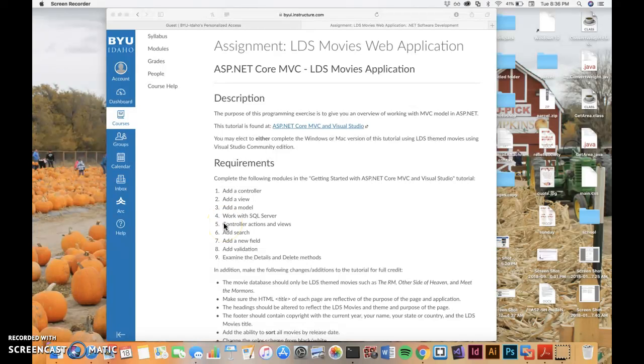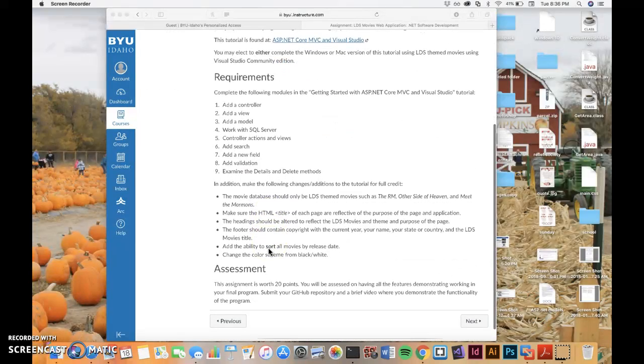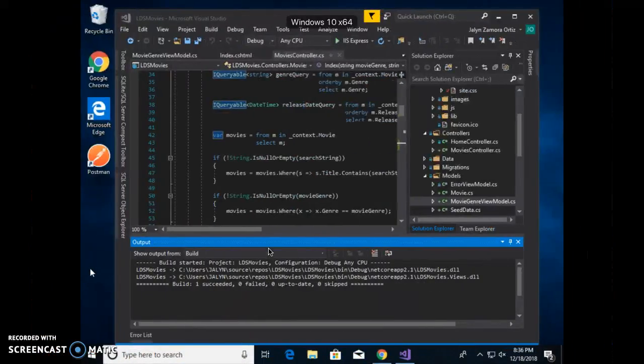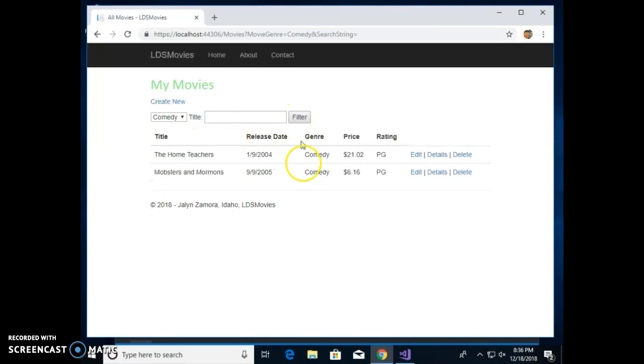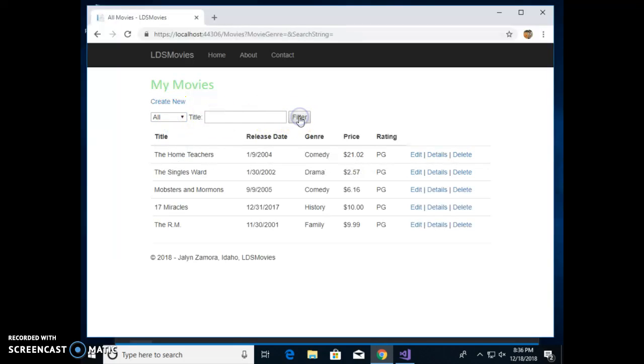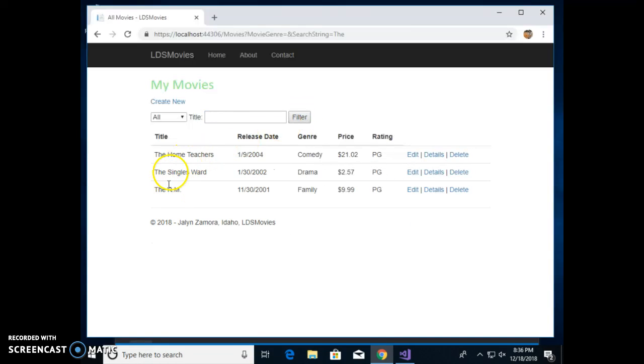I'm presenting my LDS Movies web application assignment, and I have it pulled up already so it doesn't take forever to load. So I'll just do a quick demonstration of it working. Let's do comedy, and we'll just search comedy, and those two pull up, and we'll just do all, and then we can just do the no filter, the movies with the